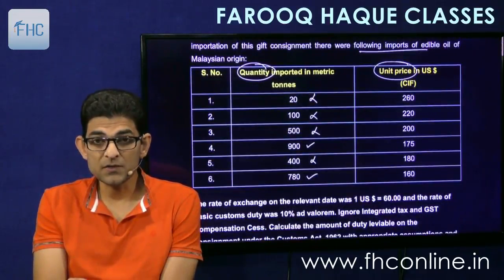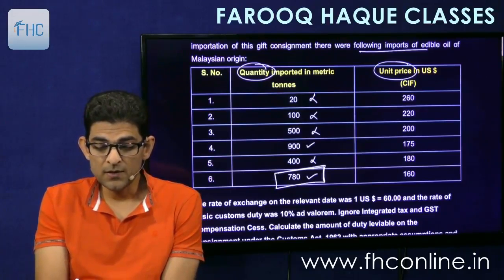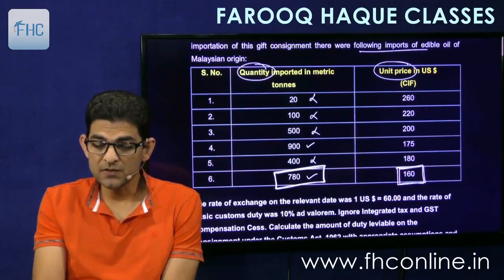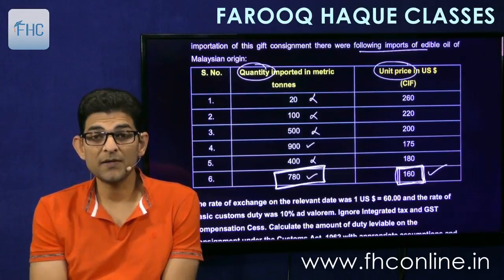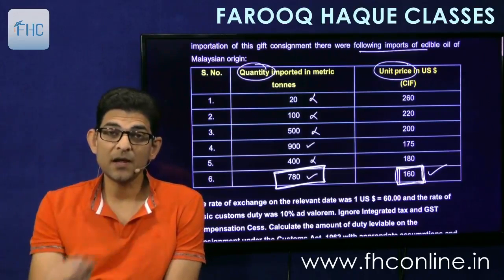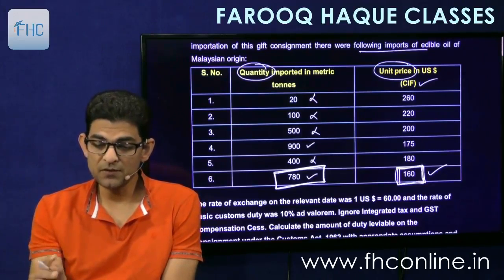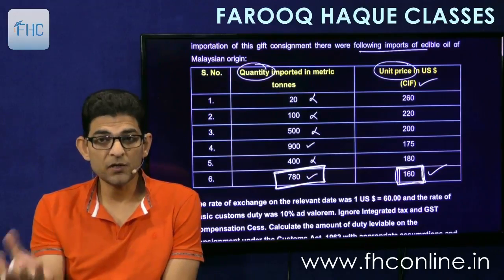Now there is a 100 difference, and 780 and 800 is only 20 tons difference. So this is the closest one. So this being the closest one, we will take the unit price of 160. So 160 becomes transaction value of identical goods that will apply in our case. Okay, and this is already CIF given, so no need to add any freight further. This is already CIF.